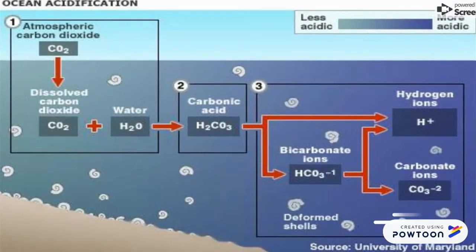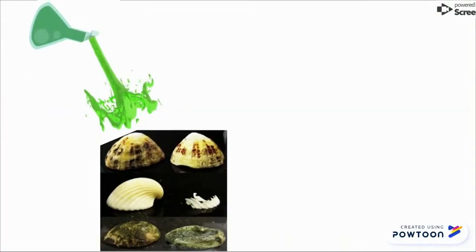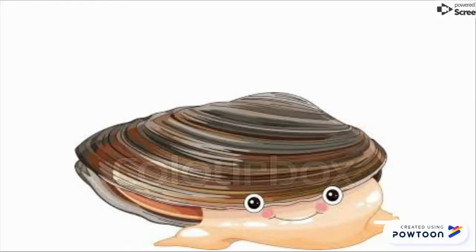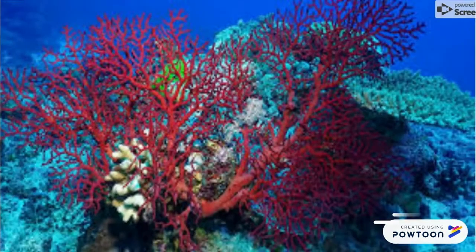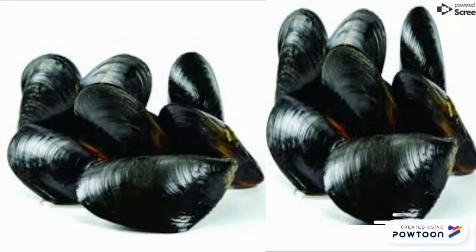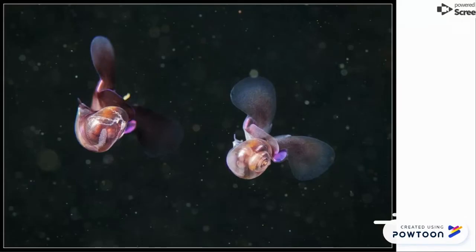Ocean acidification is a result of chemical reactions that take place when the global ocean absorbs carbon dioxide, CO2, from the Earth's atmosphere. The CO2 then gets turned into carbonic acid. Carbonic acid slows down and prevents the growth of calcareous shells, even dissolving them. Coral, oysters, mussels, sea snails, and even some plankton are examples of calcareous shells.